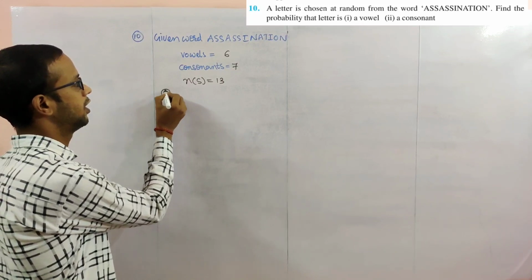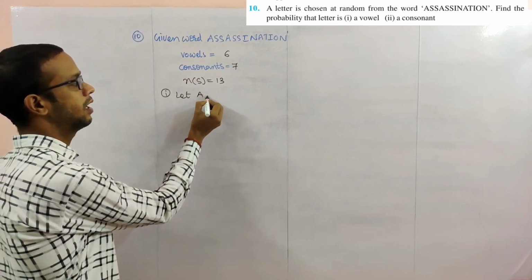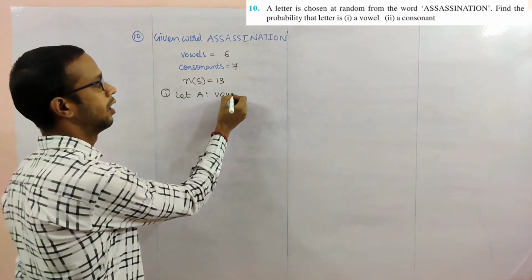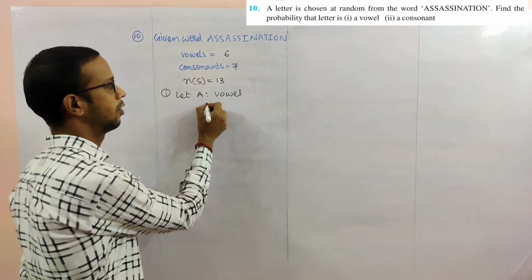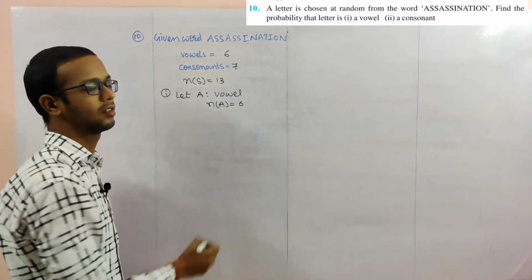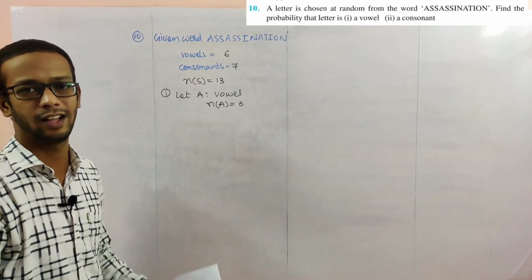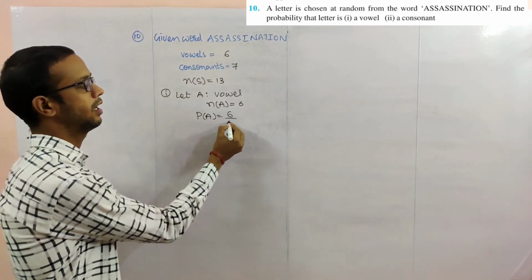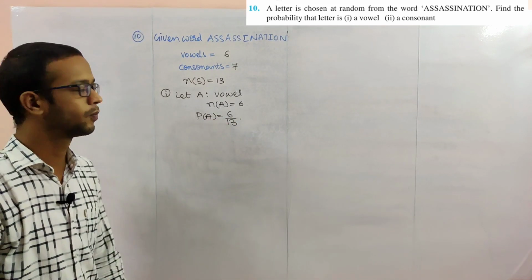So first question is, let A be the event that the chosen letter is a vowel. So number of elements in A, favorable for A, is how many? 6 outcomes, 6 vowels. So probability of A is 6 by 13.